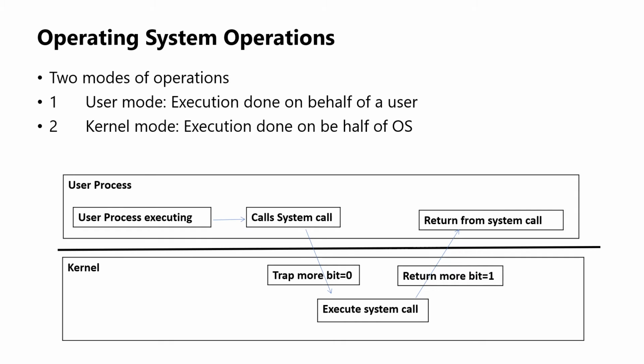To ensure this, a bit called the mode bit is used. It is added to computer hardware to indicate the current mode, kernel or system. When an interrupt occurs, trap hardware switches to kernel mode at the correct service routine in the kernel address space.